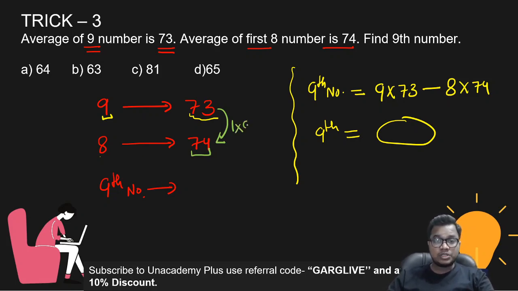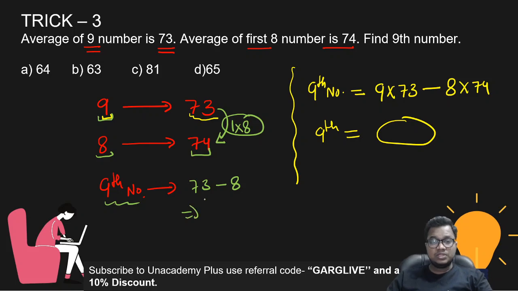So the number of extra chocolates taken by them is 1 into 8, which is 8. Now the ninth student should also have 73, since the average is 73, but these 8 students have taken 8 extra chocolates from the account of this student. So this one has 73 minus 8, 65.